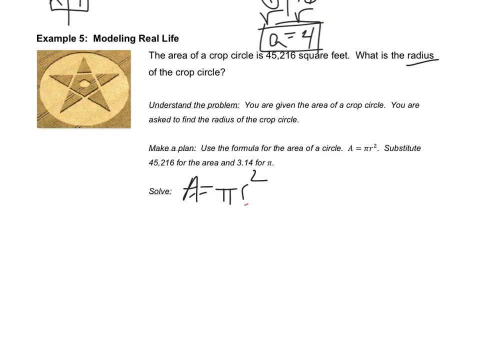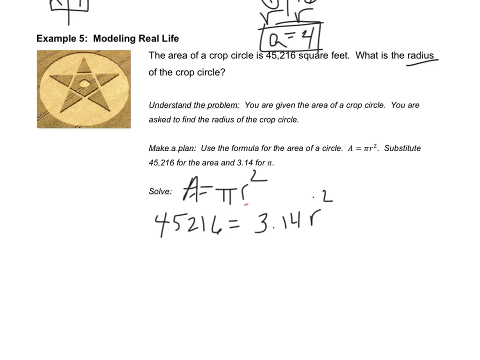So what we have so far, we have the area. The area is 45,216, so we can plug that in. They are telling us 3.14 is what we want to use, and we don't have the radius yet. So here we have 3.14 times r squared on the right-hand side.